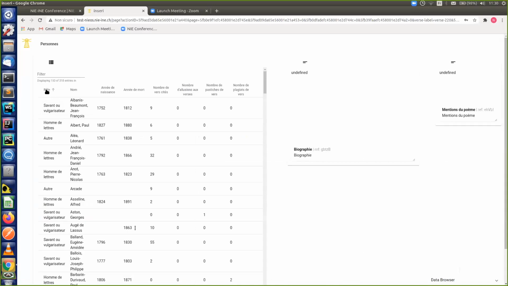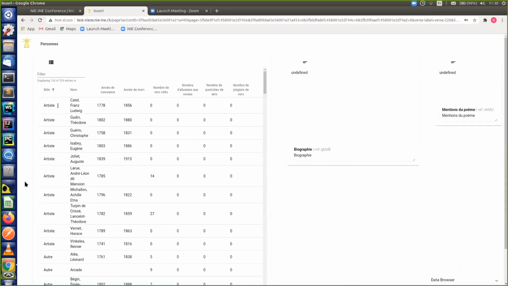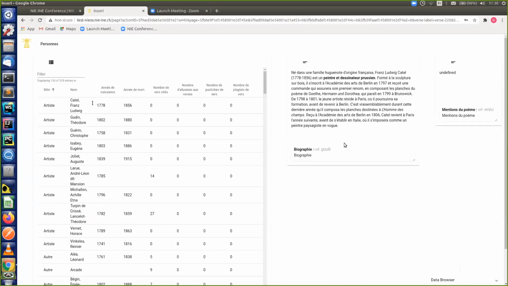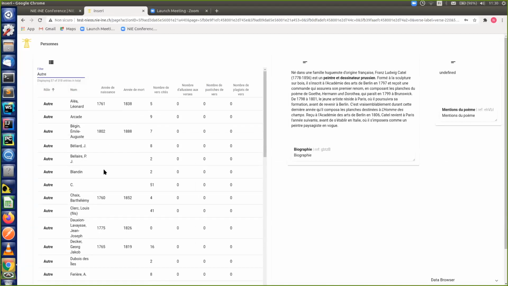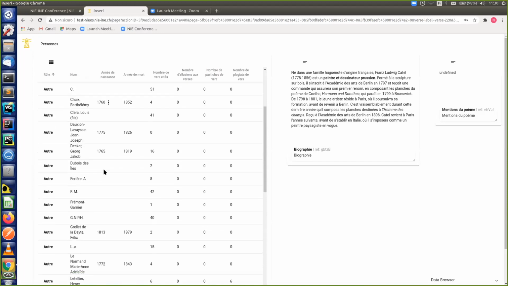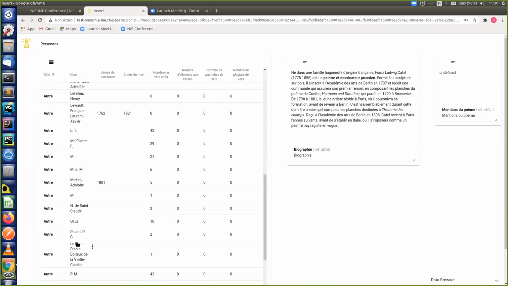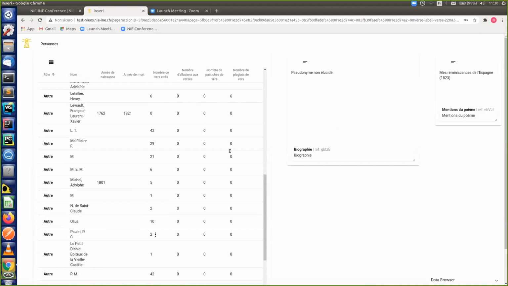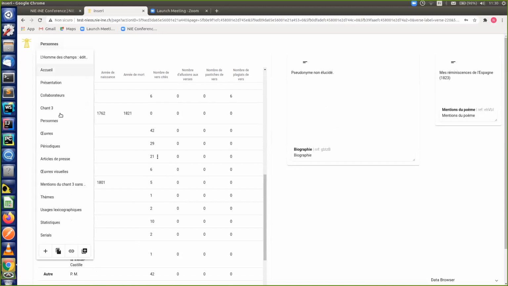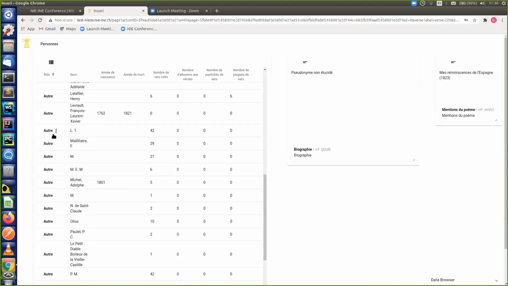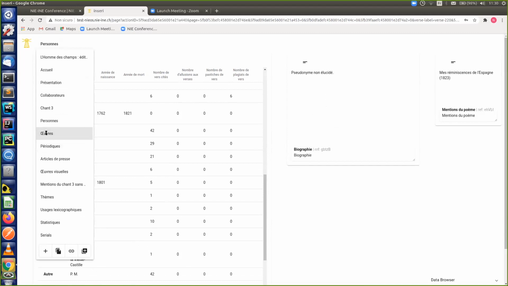Here, in fact, you can filter by role. For example, I want the artist, and here you have the bibliography, or I can also filter here. Here are the other categories for persons that are not really known. For example, Le Petit Diable Boiteux de la Vieille Castille, pseudonyme non élucidé, and this was the work this person wrote. But it's a very nice access to the data, and the same with the works,